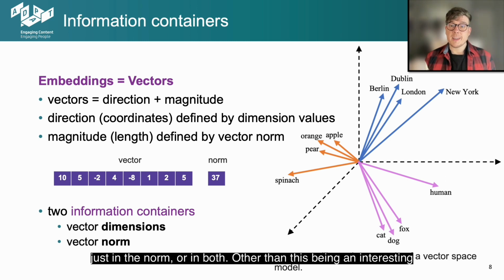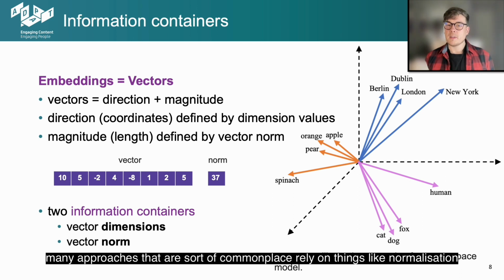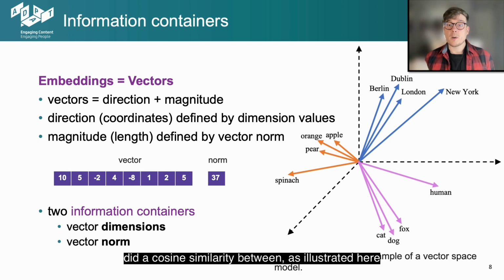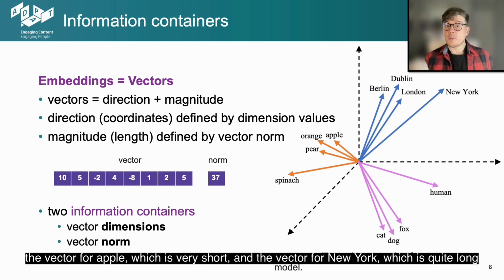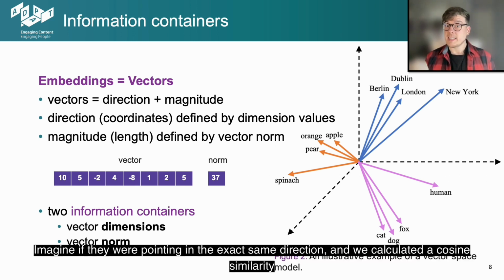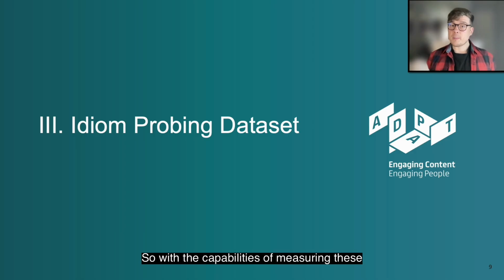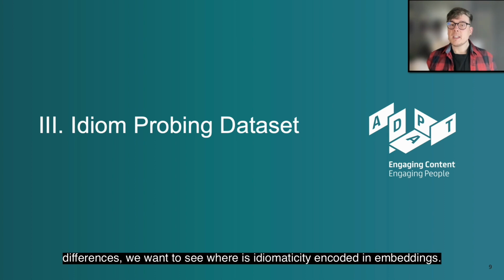Other than this being an interesting structural insight into embeddings, why is this important? Well, because the norm is often disregarded in the literature, and many approaches that are commonplace rely on things like normalization of the vector, which removes information from the norm. So imagine if we did a cosine similarity between, as illustrated here, the vector for Apple, which is very short, and the vector for New York, which is quite long. Imagine if they were pointing in this exact same direction, and we calculated a cosine similarity, we would conclude that they are identical, completely disregarding the differences in their norms. So with the capabilities of measuring these differences, we want to see where idiomaticity is encoded in embeddings.